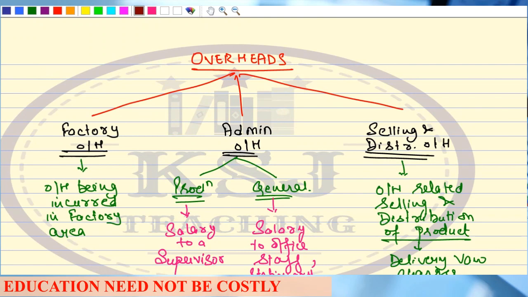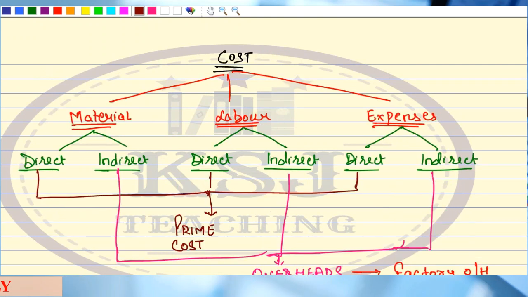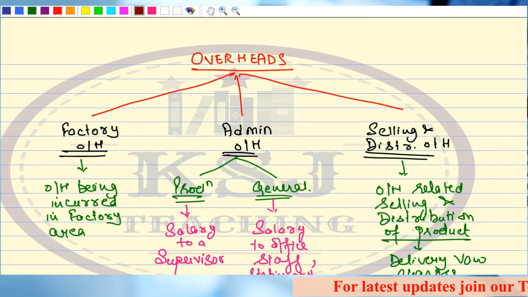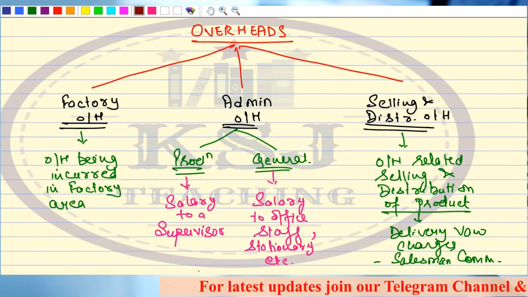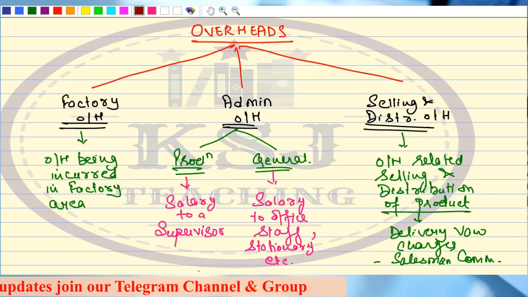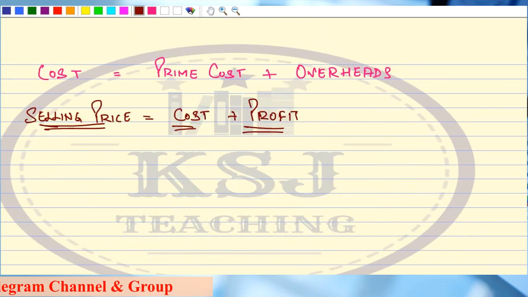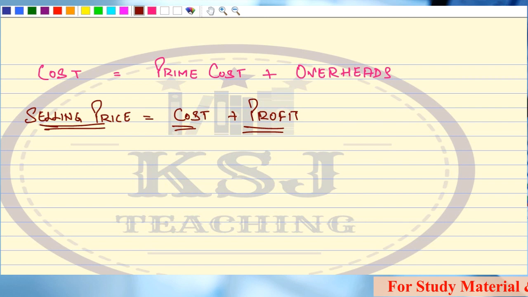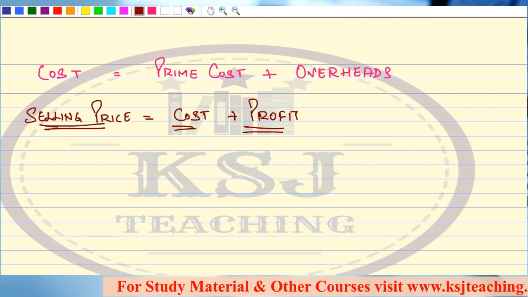So the CA has given a whole idea of what is cost, and how to divide the cost between the various elements. Then he discussed the various overheads, how to identify which is your factory overhead, which is your admin overhead, and which is your selling and distribution overhead, right? And then this is the final equation. This is about how we are going to present the things in the cost sheet. The statement presentation we'll discuss, don't worry.